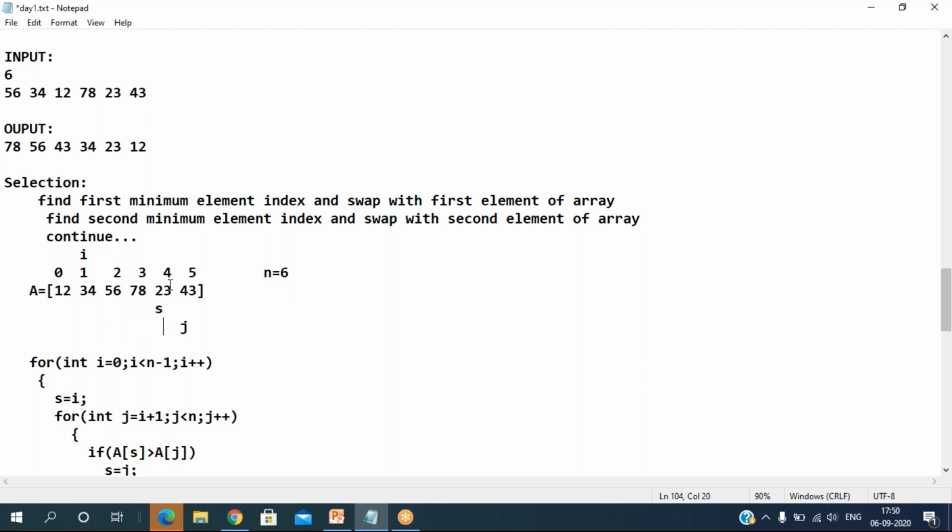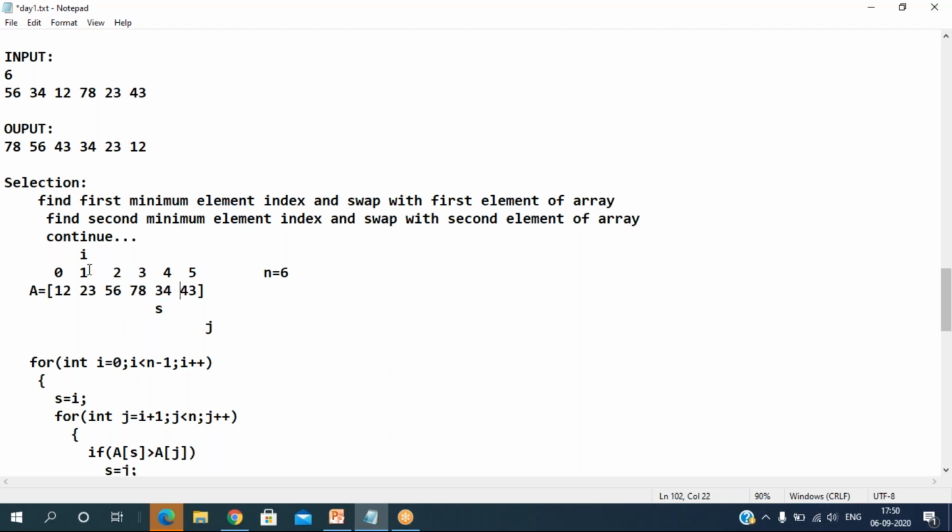So then go to the next one. Now A of S with A of J. No, A of J is not smaller, don't update. Then we complete all the elements. Then S is exactly pointing at the second smallest element. Where should I put it right now? I'll exchange this 23, and this becomes 34.